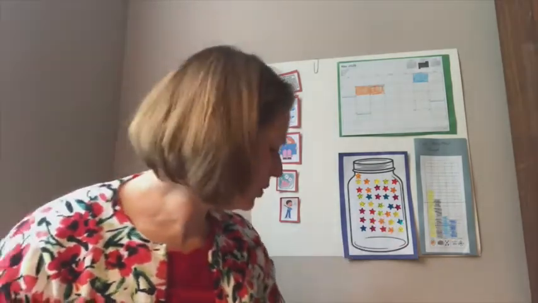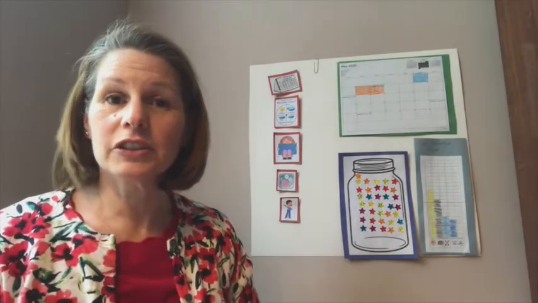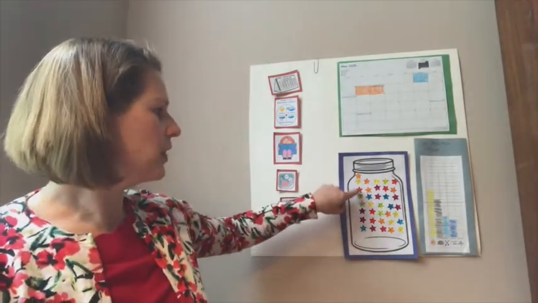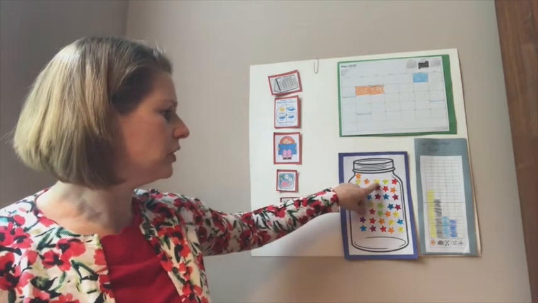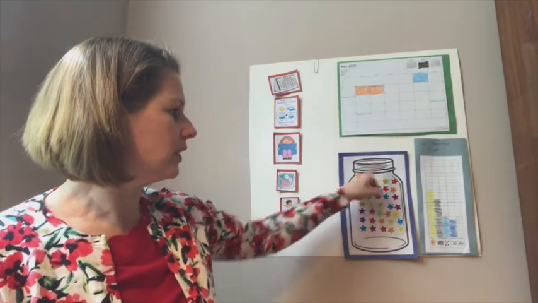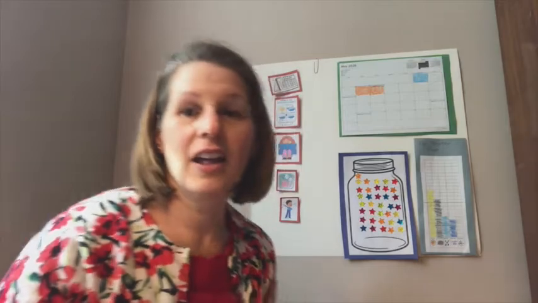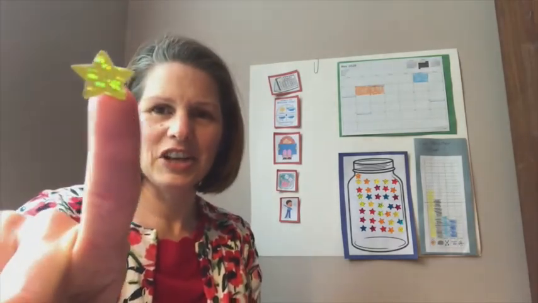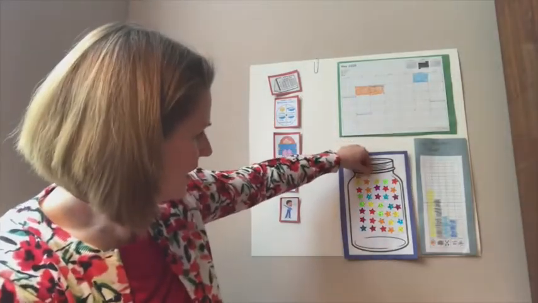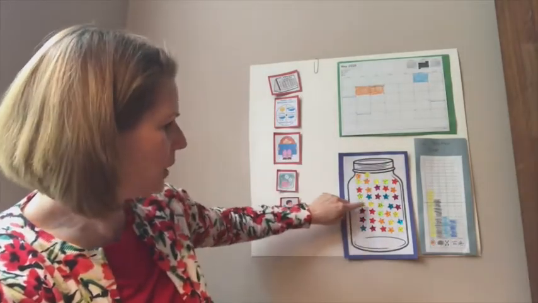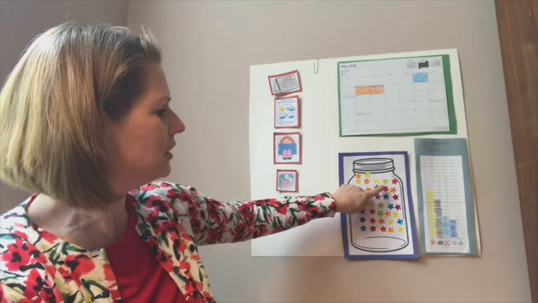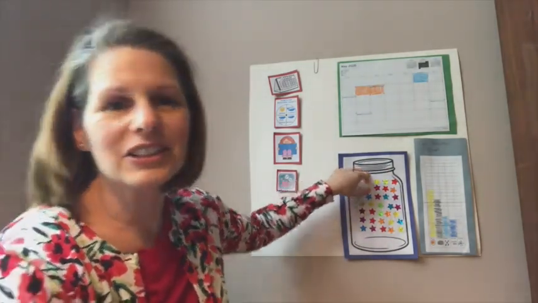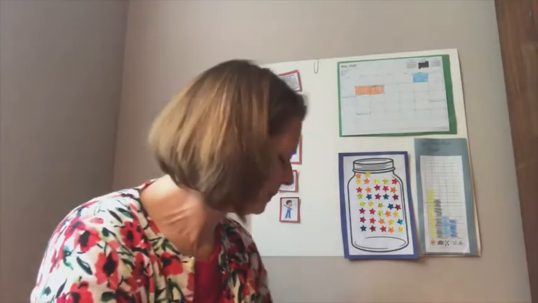All right, let's count the days we've done circle time with stars in our star jar. 10, 20, 30, 31, 32, 33, 34, 35, 36, 37. Yellow star. 10, 20, 30, 31, 32, 33, 34, 35, 36, 37 circle times at home.